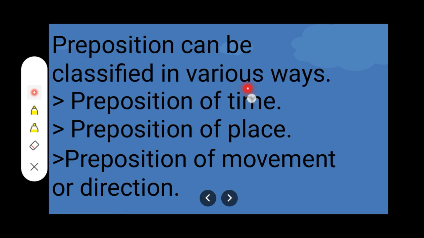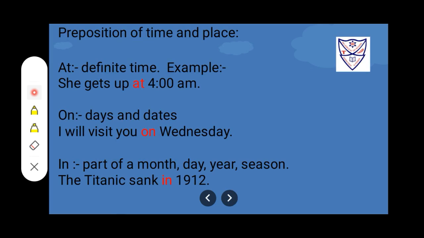Prepositions can be classified in various ways: preposition of time, preposition of place, preposition of movement or direction. So here are some words of preposition which you have to place. Preposition of time and place.